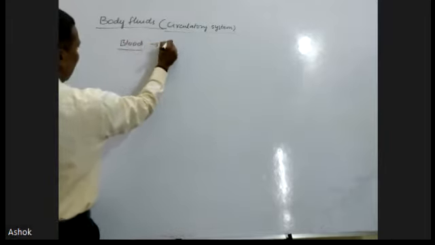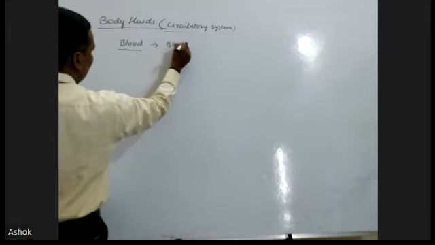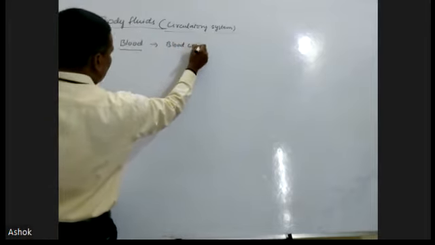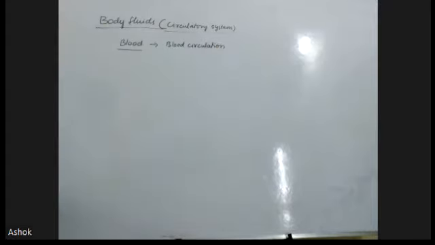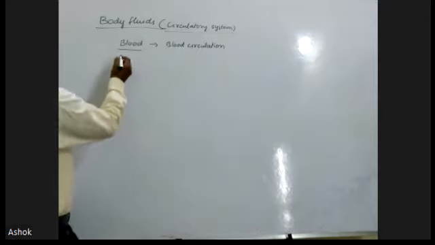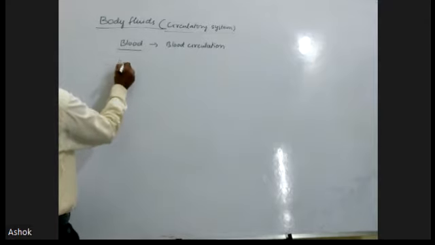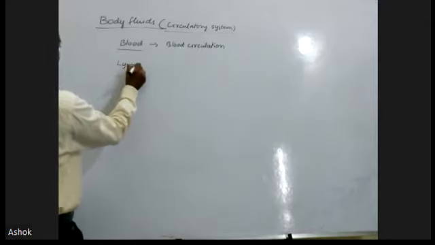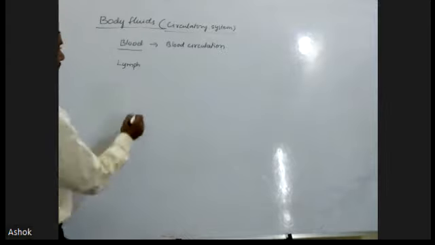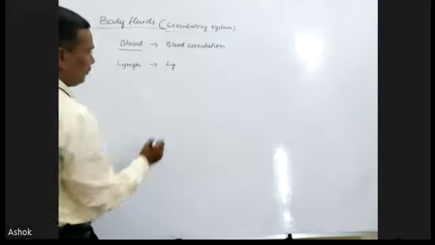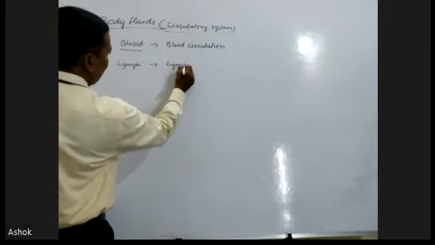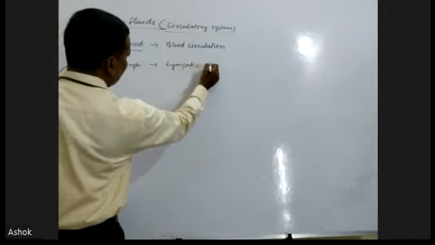That is called blood circulation. Not only blood, along with the blood, lymph also circulates in our body. This is called the lymphatic system, or lymphatic circulation.